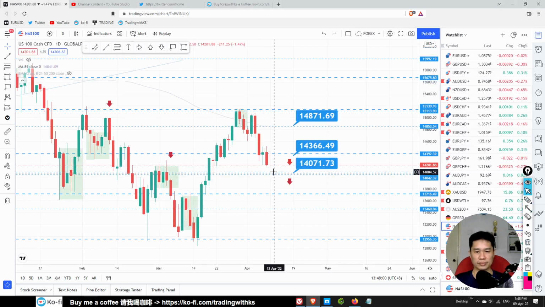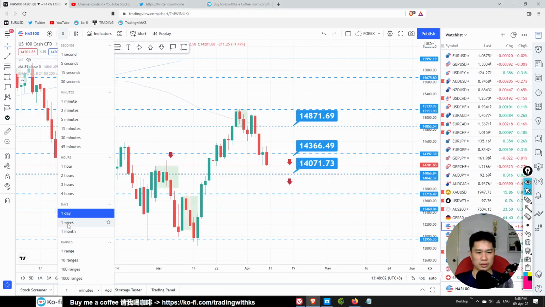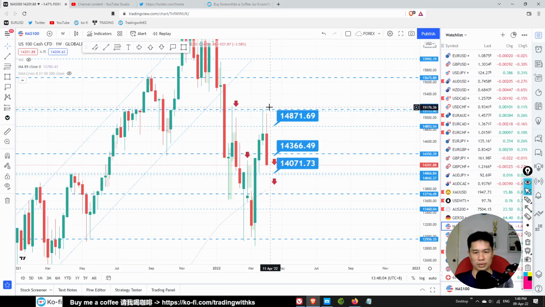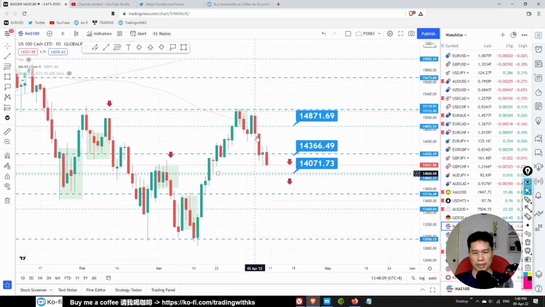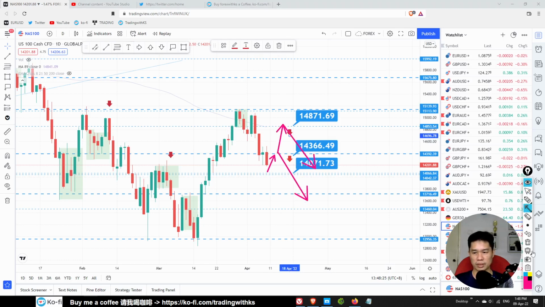Nasdaq, look at the weekly. Okay, pin bar and big confirmation bar. So Nasdaq is bearish. Okay, so wait for any bearish price action this area, or even 14879, 71 and 14366. Okay, a rejection at this area, look for sell. Look for sell opportunity.